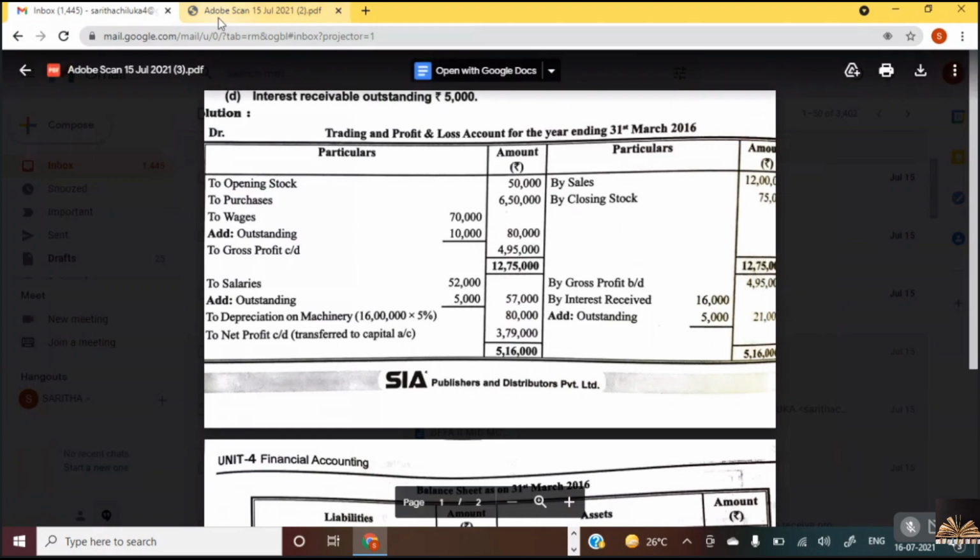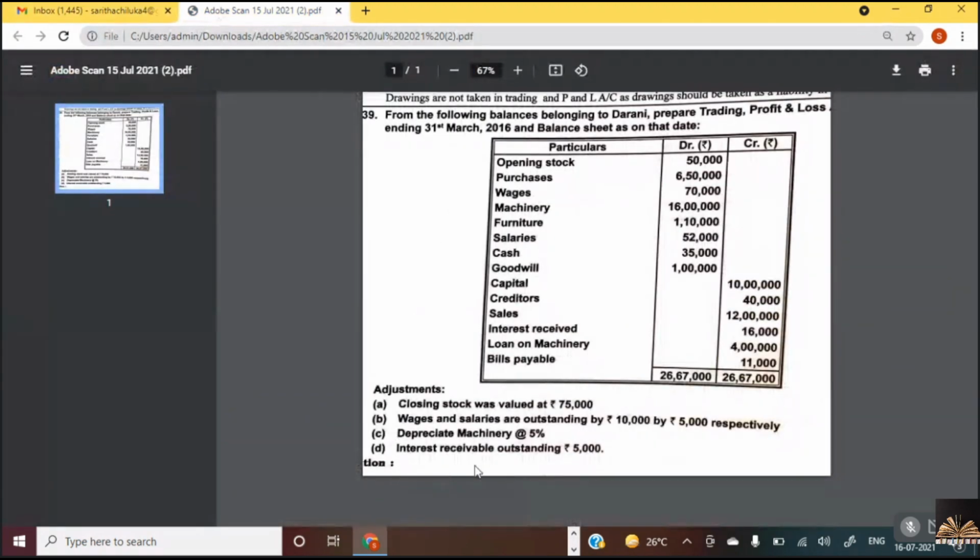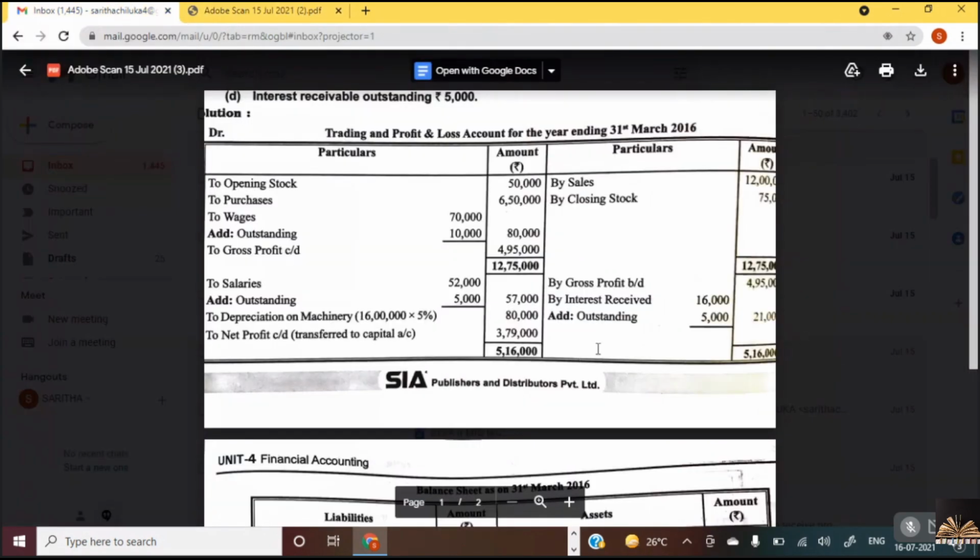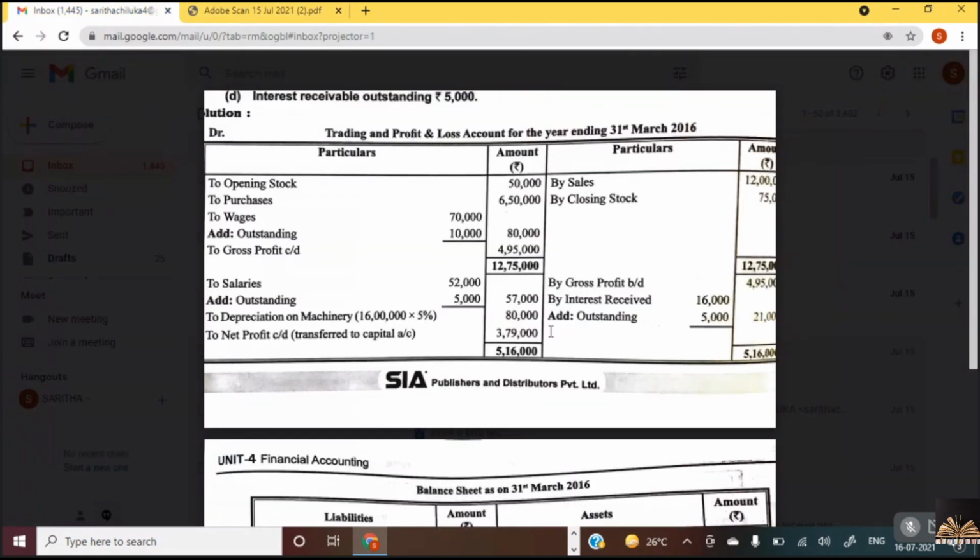But we have an adjustment here. What is the adjustment? Interest receivable is outstanding. Receivable outstanding means we have to receive but didn't receive. So that is known as outstanding interest or accrued income, which we need to receive but didn't receive. Incomes we add. Outstanding income 5,000 interest. Is it clear? Because it is income, we will show this on the asset side, not the liability side. Expenses show on the liability side, income will show on the asset side. So net interest received is 21,000.